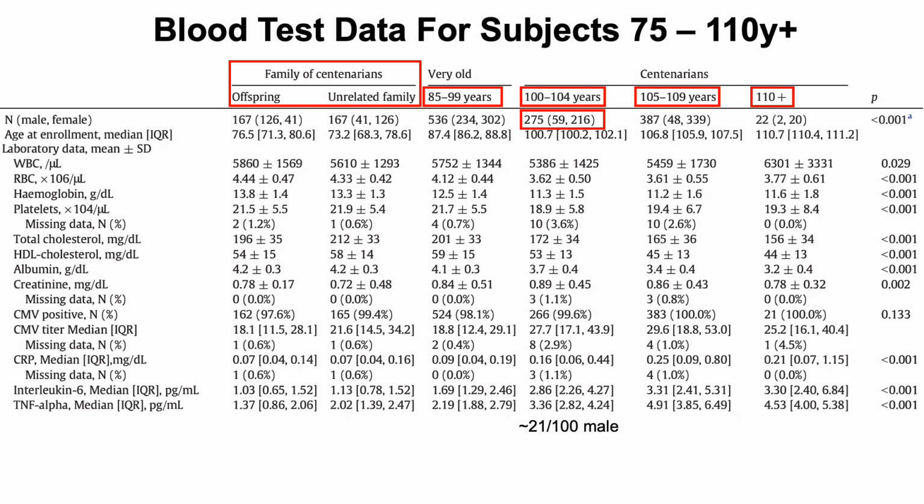If you look at the gender distribution of the centenarian groups, when looking at the 100 to 104-year-old group, about 21 out of every 100 centenarians were men. So 8 out of 10 are women, and only about 2 out of 10 are men. So the probability of getting to 100 is far better if you're a woman than a man.